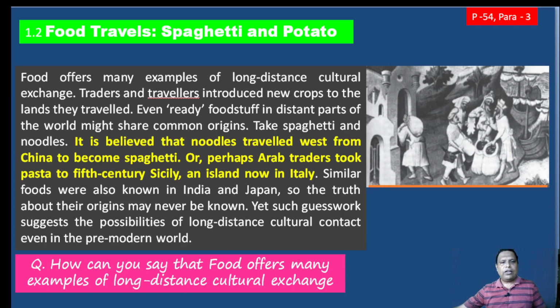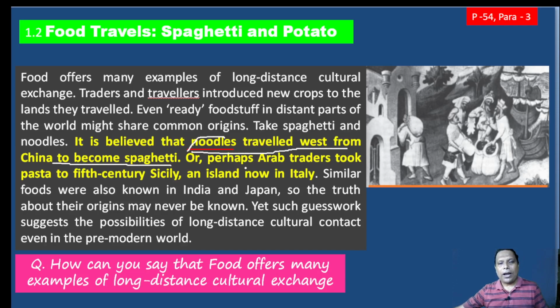For instance, it is believed that noodles, mind it, you are very well acquainted with noodles, travelled west from China to become spaghetti. So just mind it, noodles became spaghetti.